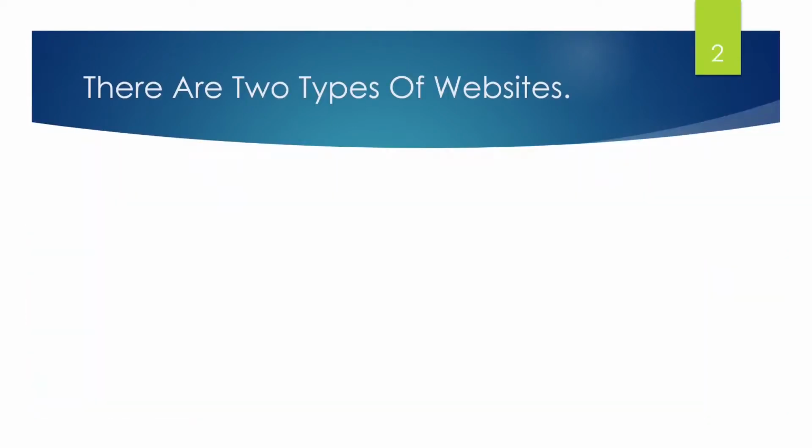So there are two types of websites. One is static. This type of website is just to give users information about anything. For example, you have a shoe shop and you want to introduce your shoes to your audience and you want a website for it, but you don't want anyone to come and buy your product from your website. You just want to give information to your audience about your product. That type of website is called a static website.